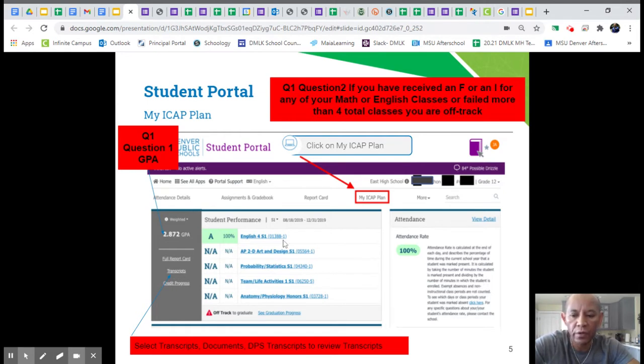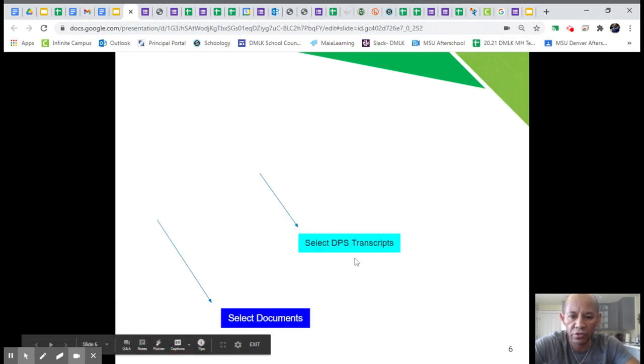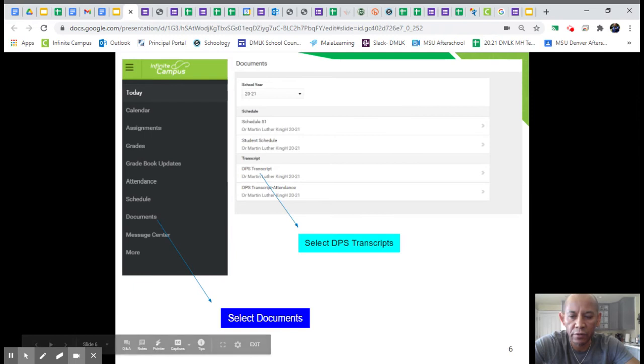If you want to look further into your transcripts, you'll see I have a little arrow here going to your transcripts. You select transcripts, then you're going to select documents, then you're going to select DPS transcript. And I'll show you what that looks like on this next page here.